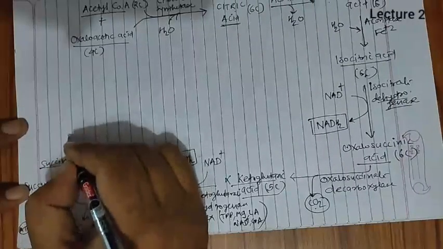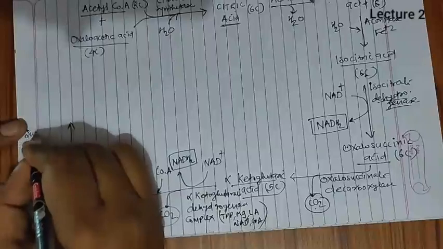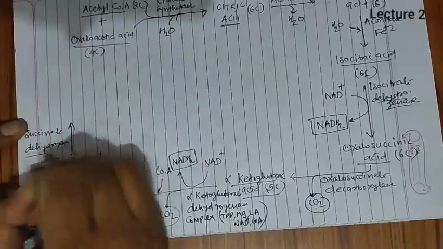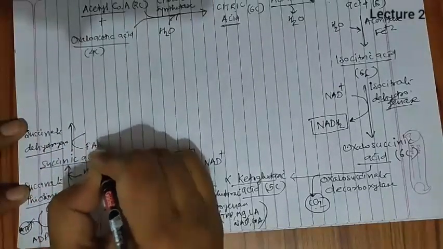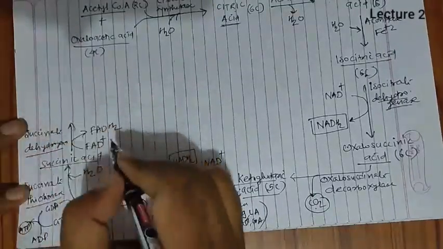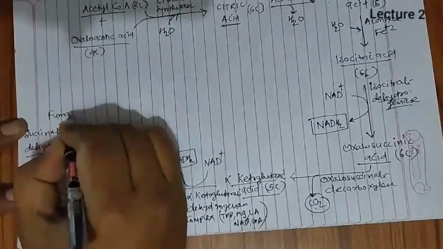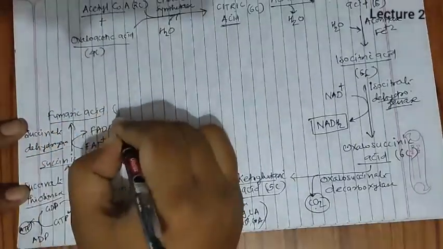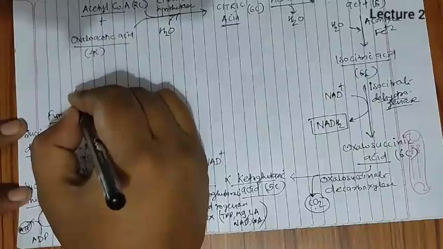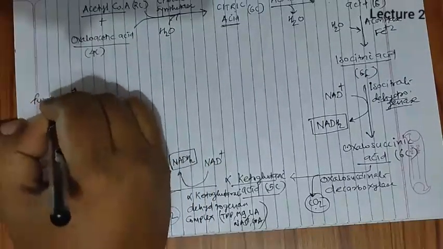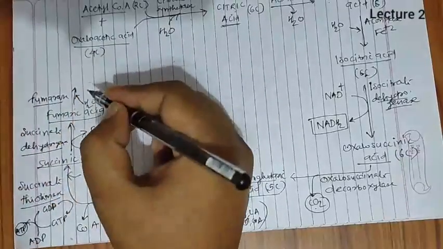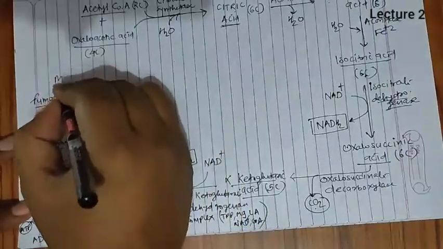Now succinic acid is acted on by the succinate dehydrogenase enzyme, and when the succinate dehydrogenase enzyme works, dehydrogenation will occur, and the removed H plus are received by FAD and converted into FADH2. Due to this succinate dehydrogenase enzyme, fumaric acid will form. This fumaric acid is also a 4-carbon intermediate. After fumaric acid, the fumarase enzyme will work, and with fumarase, addition of one more water molecule will take place, and malic acid will be formed.